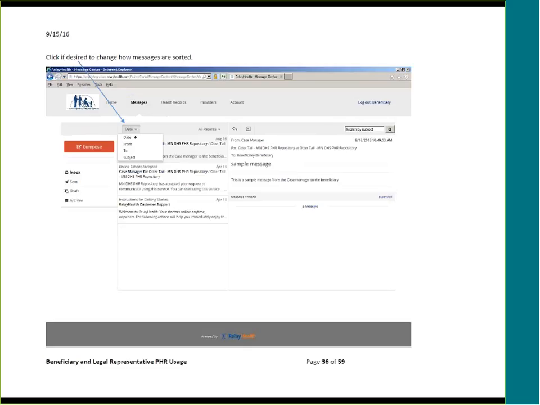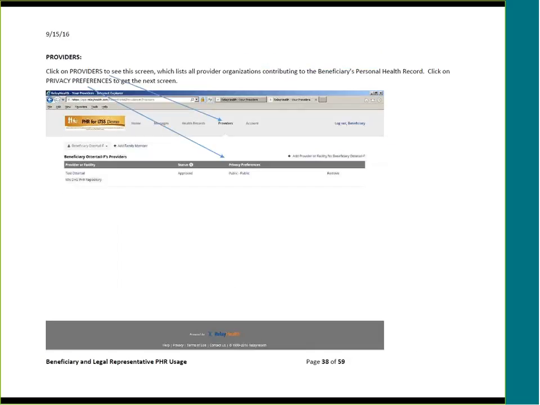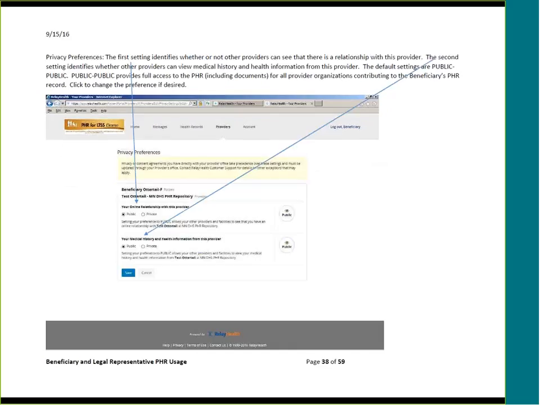You can click, if desired, to change how messages are sorted from the standard date sequence. Click on the drop-down and select the appropriate alternate method. You can click on Archive to remove the message from this view if desired. Note that messages are never deleted from the Relay Health personal health record. Click on Providers to see this screen, which lists all provider organizations contributing to the beneficiary's personal health record. Click on Privacy Preferences to get to the next screen.